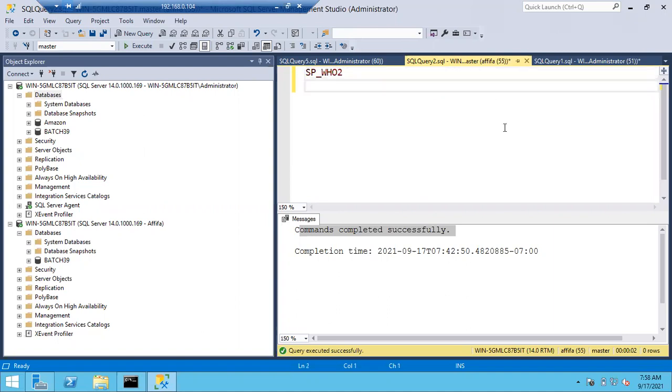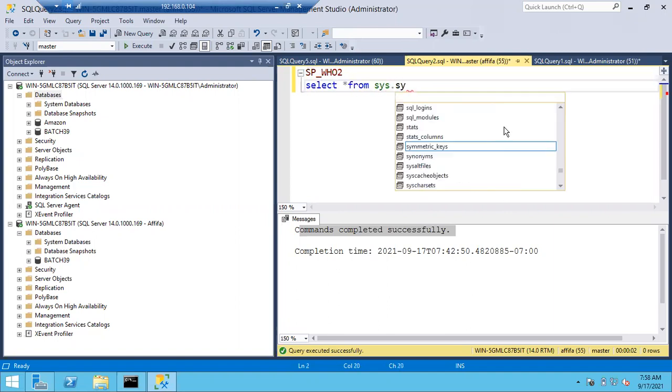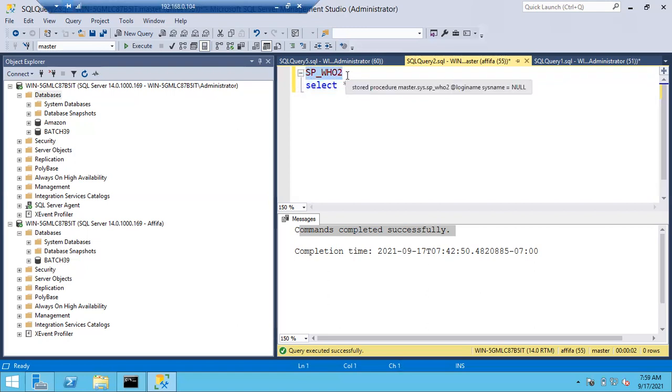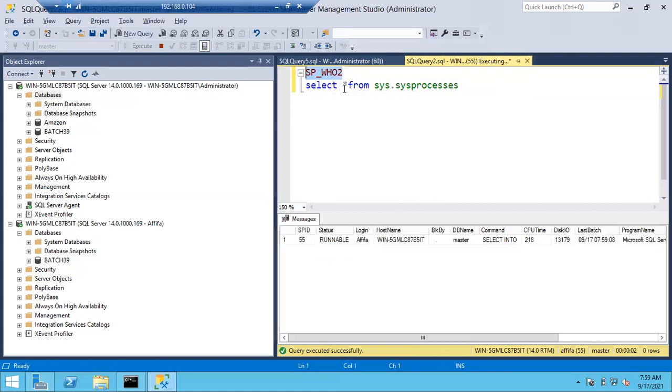Or else we have one more query, select star from sys.sysprocesses. Either I can use this select query, or I can use this stored procedure also. Anything I can use, but the output is not exactly the same. Some difference is there between this output and this output. Let's run sp_who2.